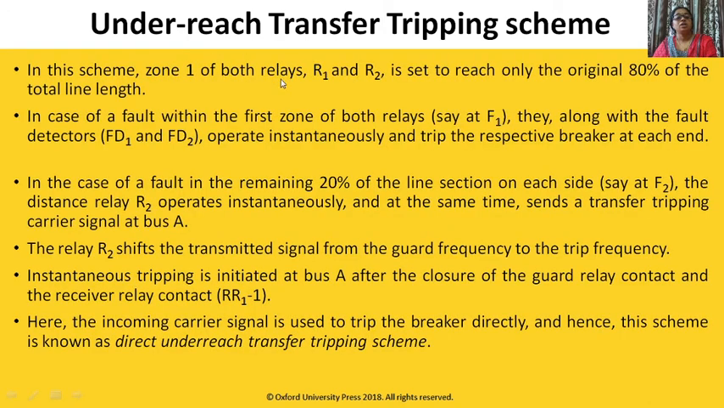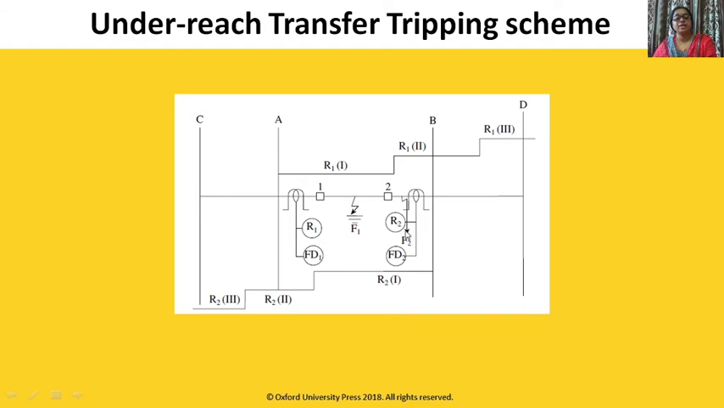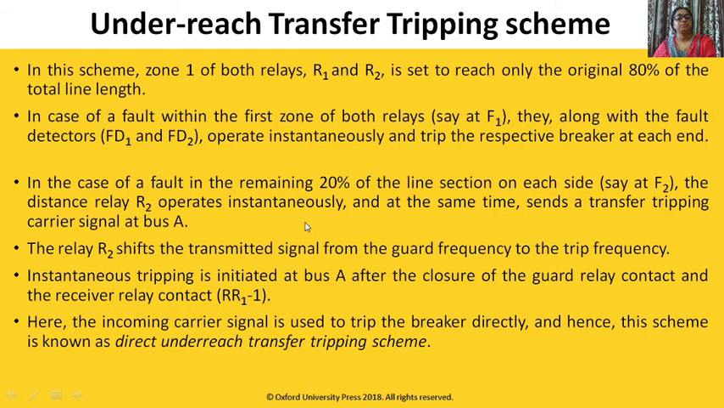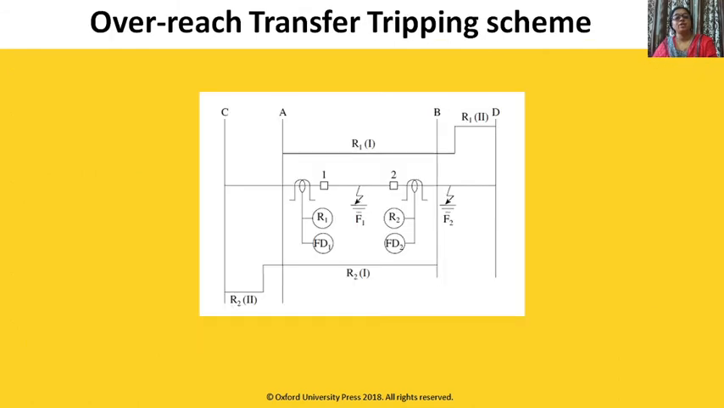In this scheme, both have an 80% zone, so 80% of the total line is protected. In case of a fault within the zone F1, along with the fault detector FD1, F2 operates instantaneously and trips the respective breaker at each end. In case of a fault in the remaining 20%, as I told, R2 will send a signal to R1. This is known as the direct underreach transfer tripping scheme.